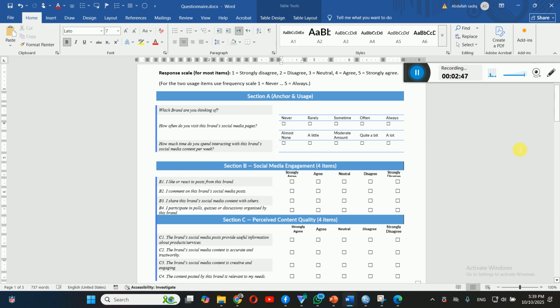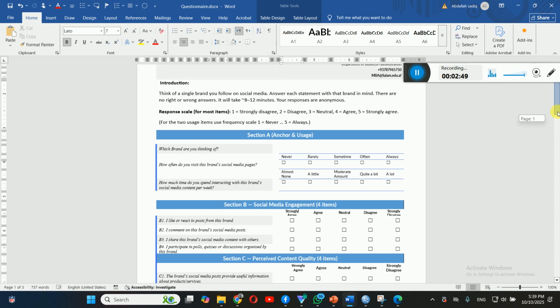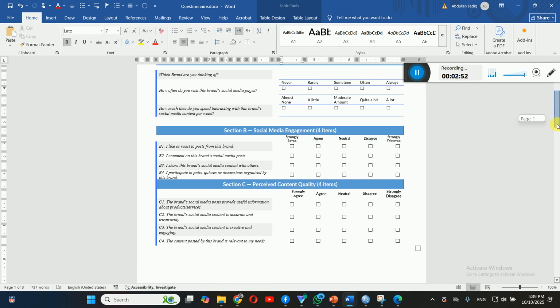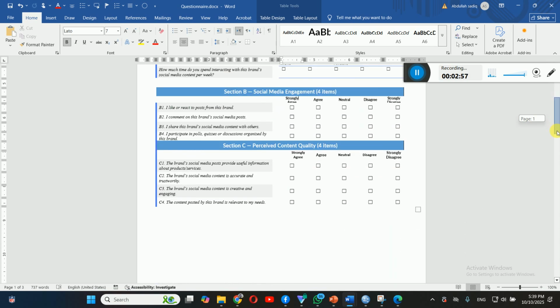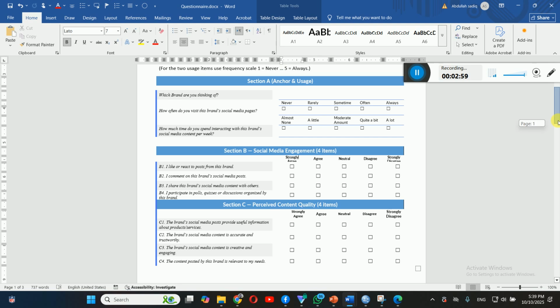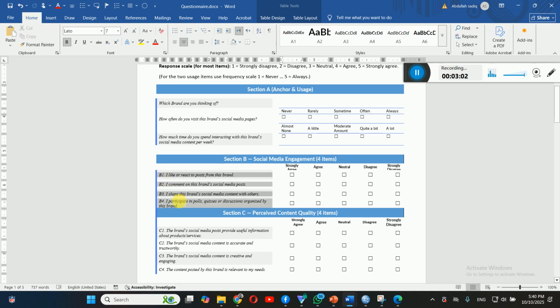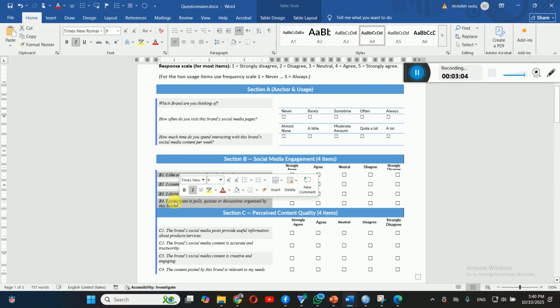Okay, what really is important here, students, in the development of a questionnaire, is reliability and validity. Before you finally distribute your questionnaire for data collection, it's really important to make sure all of these constructs have items that are consistent, reliable, and valid, right? So what do we really mean by consistency, dear students? By consistency, we mean that all these different items we have, are they consistent? Are they producing the same or similar responses, dear students?